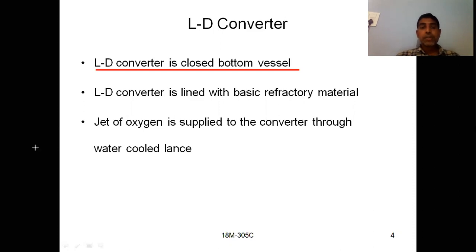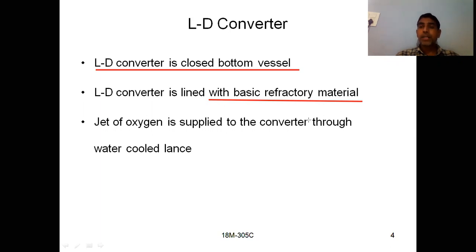And if you see this one, the LD converter is lined with a basic refractory material. If you go for the Bessemer converter, you may have a basic Bessemer converter or an acidic Bessemer converter. But here in the LD converter, generally the inside of the converter should be lined with a material that is basic in nature. So you have to line the converter with a basic refractory material. We already know what is meant by a refractory material.